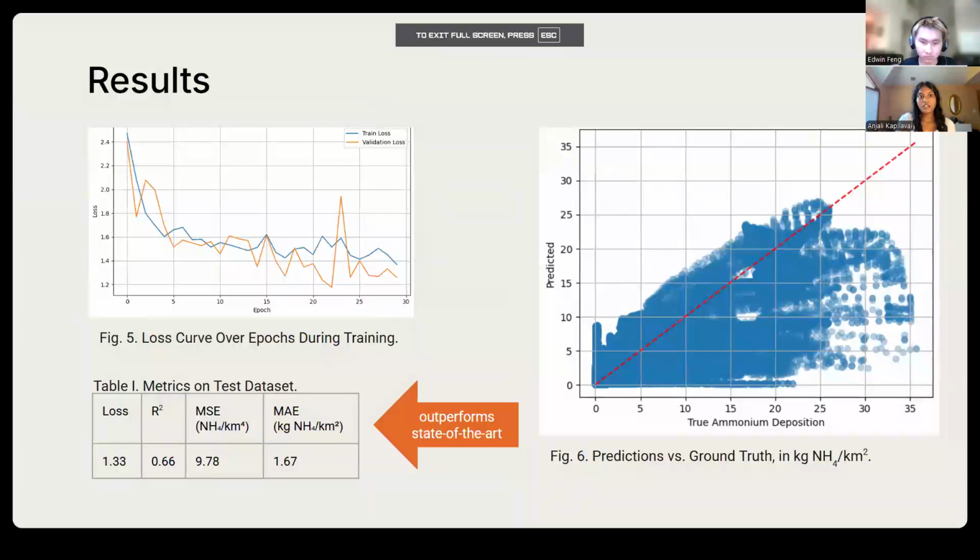Our model's loss curve over epochs during training can be seen here. On the test dataset, our model achieved a loss of 1.33, a mean squared error of 9.78, and a mean absolute error of 1.67. When plotting predictions against the ground truth values, the R-squared value we achieved was 0.66. These metrics show that our model outperforms state-of-the-art ammonia deposition models significantly.